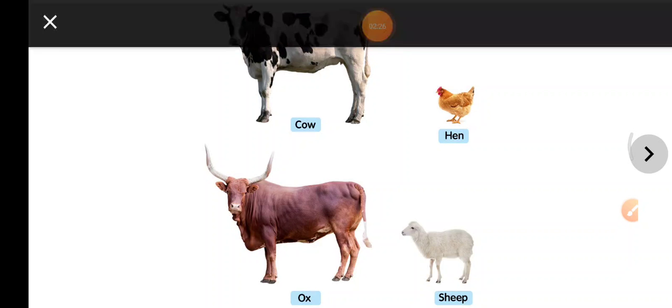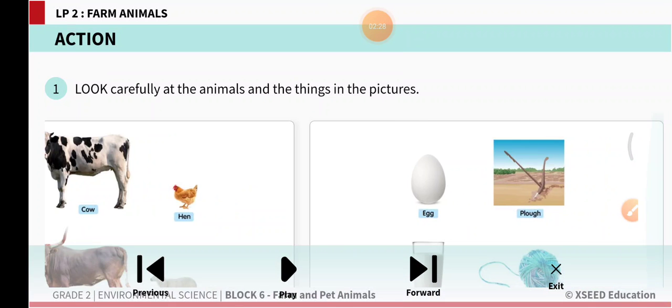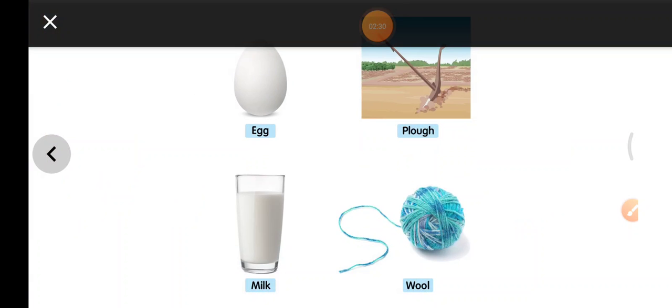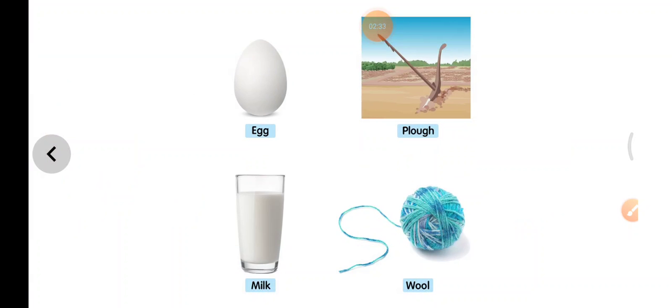Now let us observe this picture. Here we have some products from animals. You have to tell me which farm animal helps us in this manner. For example, egg. We get eggs from hens.